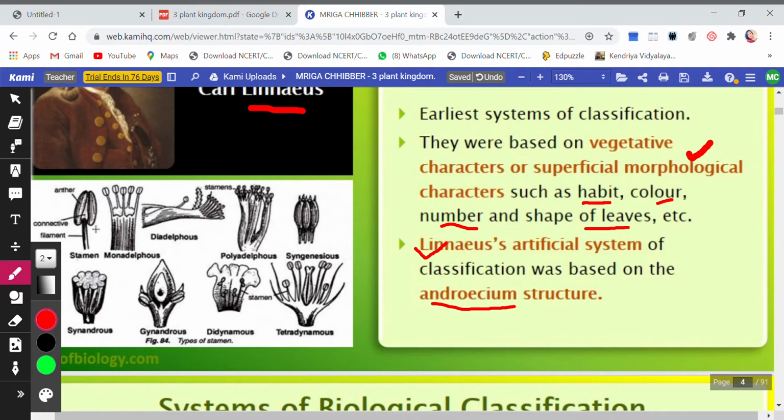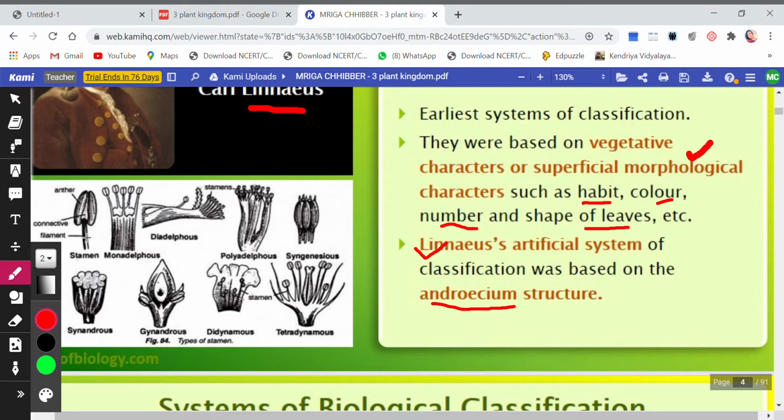Now you can see here, they have given you various types of androeciums. We will describe all these types in the next chapter. Here, this is the anther and this is the filament. You know, the male part of the flower, that is the androecium, has two parts. One is the anther and the stalk is called the filament. This whole is called the stamen.